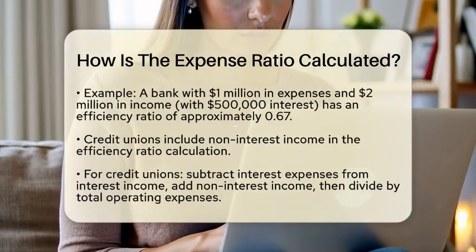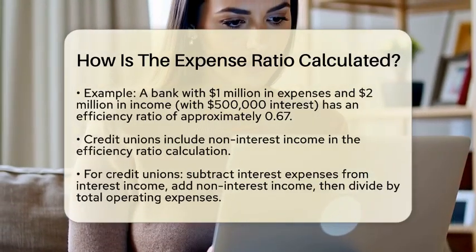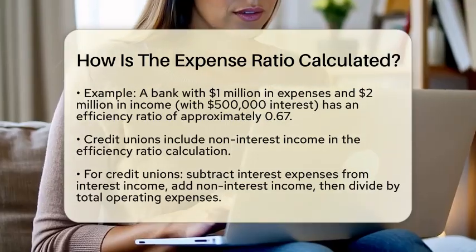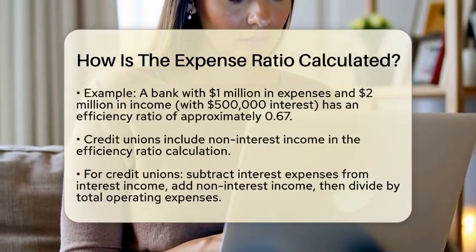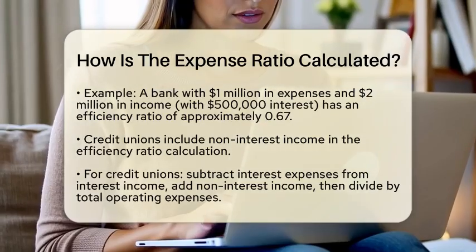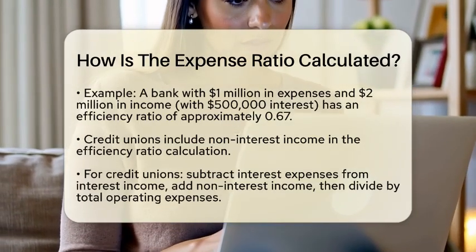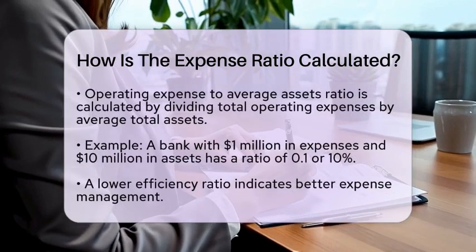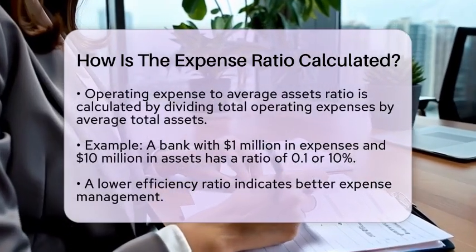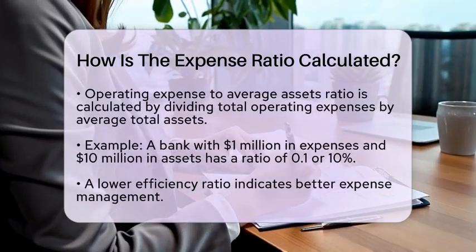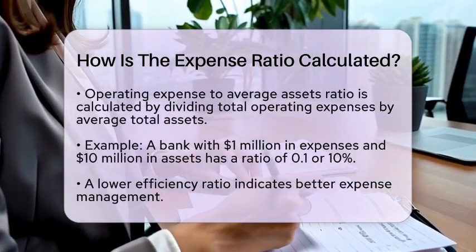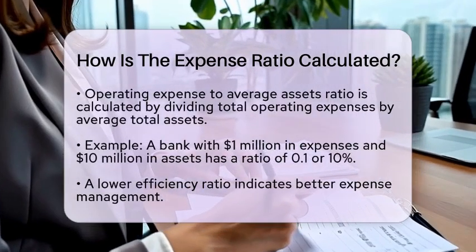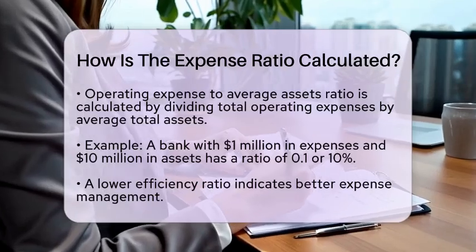Now, in the context of credit unions, the calculation slightly changes. Here, the efficiency ratio includes non-interest income in the denominator. So, if the credit union has interest income of $1 million, interest expenses of $300,000, and non-interest income of $200,000, the calculation would be as follows. First, subtract the interest expenses from the interest income, which gives you $700,000. Then add the non-interest income, resulting in $900,000. Finally, divide the total operating expenses by this total.